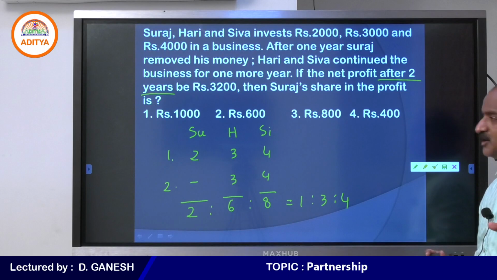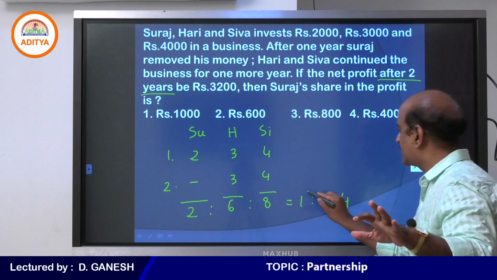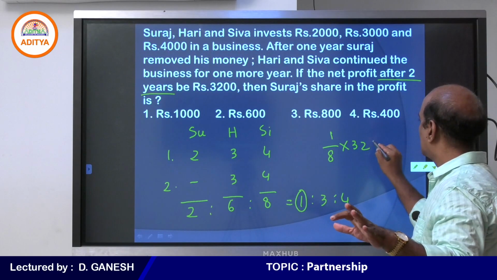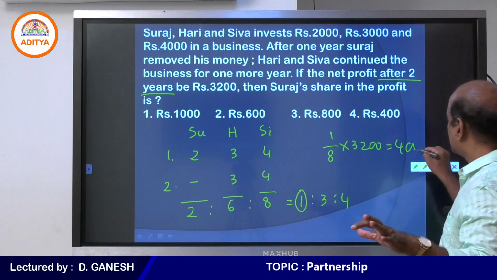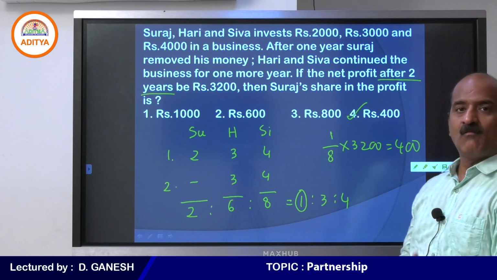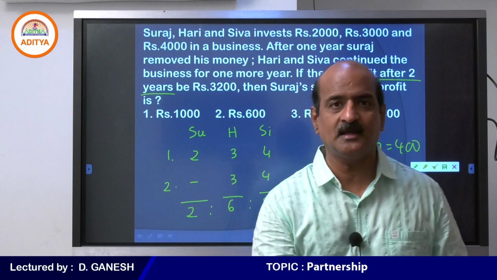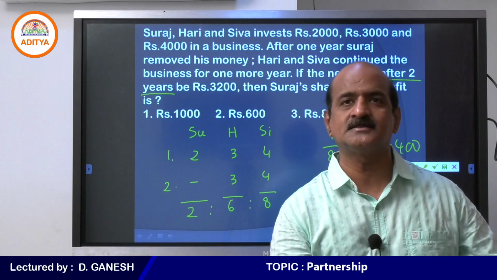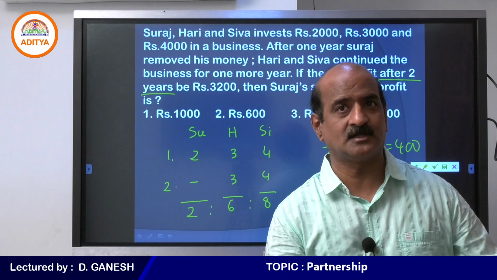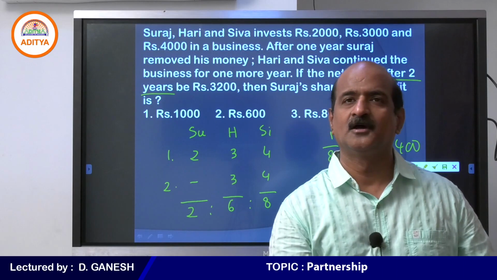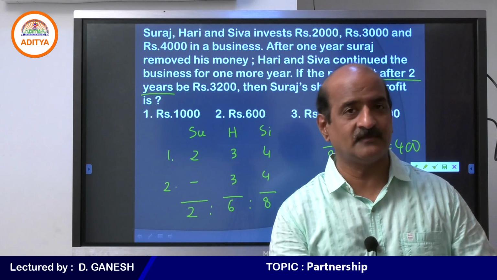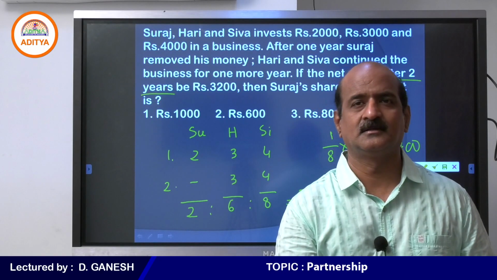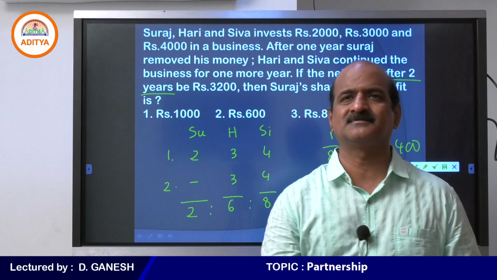So out of 3,200, what is Suraj's share? Tell me student. 1/8 into 3,200. Therefore your answer must be 400. Why are we taking first year and second year? Because here the changes are happening in years. When the changes are happening in years, we have to take it like that, as we already discussed. No problem student. If any one of you were not present in the class, we can discuss the same topic once again. But at the moment, I think we can move on to the next one.